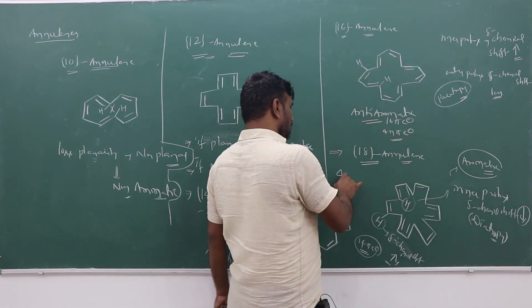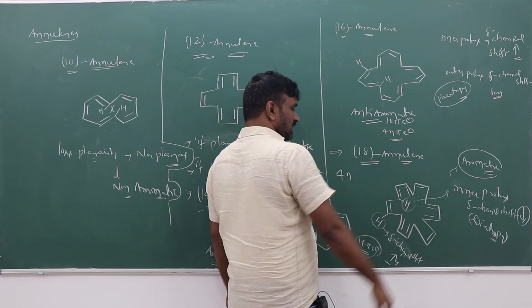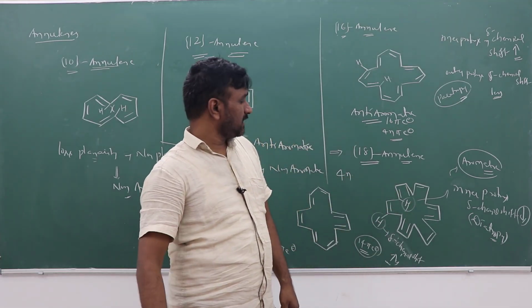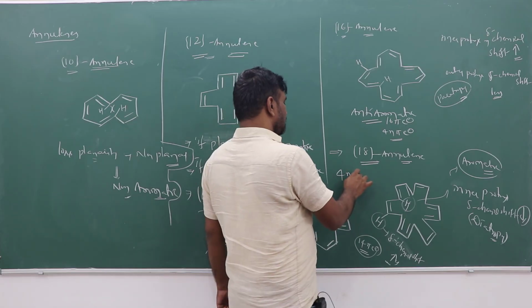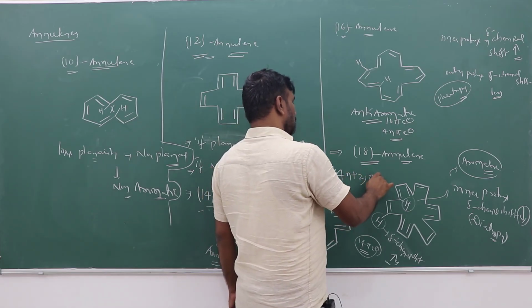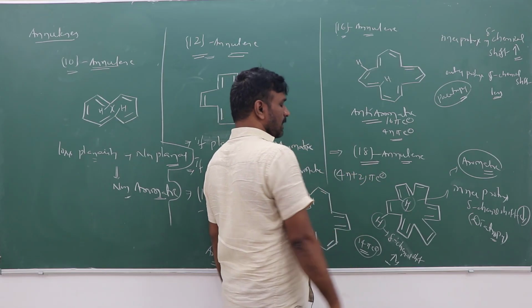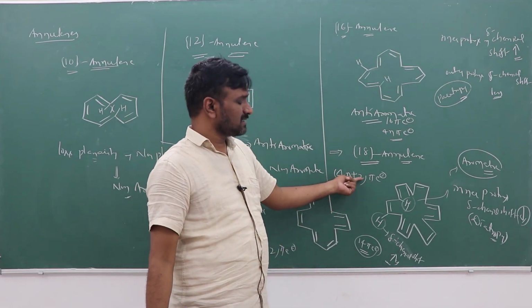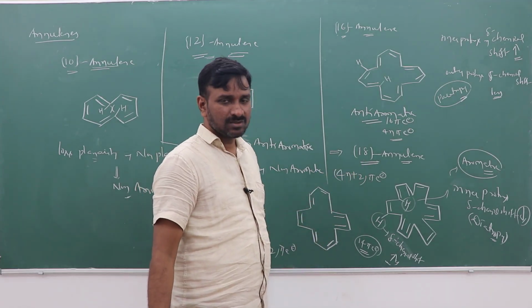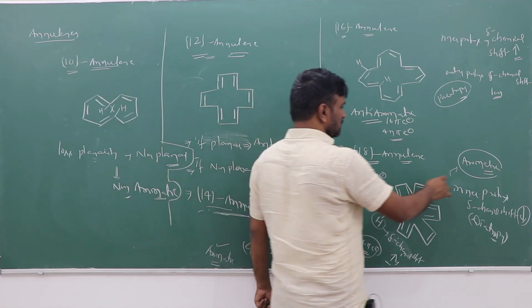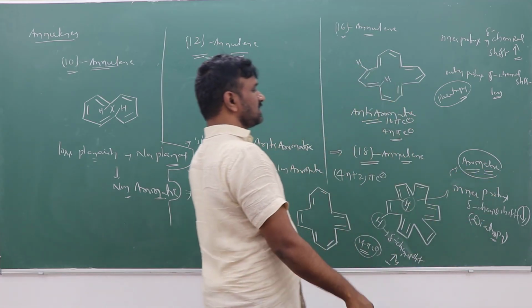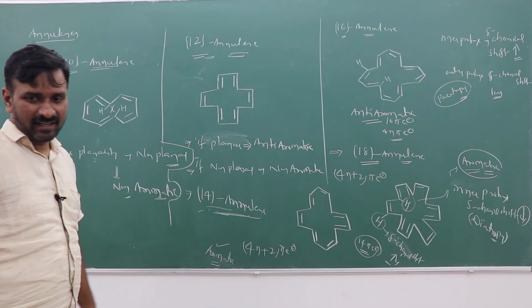The 18 annulene: how many pi bonds are there? 9 pi bonds are there, so 18 pi electrons, which follows the 4n plus 2 pi electron rule. When n value is 4, 16 plus 2 is 18. So the 4n plus 2 rule is followed, and the 18 annulene is considered aromatic in nature.